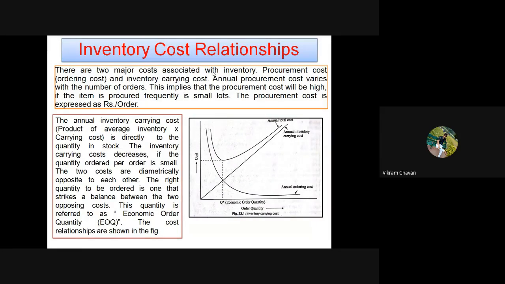Okay, if your order quantity is 20,000, then you have to place 5 orders in a year. So your ordering cost will be only 5,000. If the ordering cost for one order is 1,000 rupees, then your ordering cost for the whole year will be 5,000 rupees only, for a particular product.